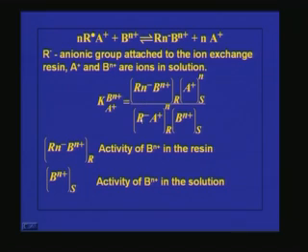So this is the expression to find out the selectivity coefficient. It is just similar to the chemical equilibrium. So how do we find out the chemical equilibrium constant? It is nothing but the product of the concentration of the products divided by the product of the concentration of the reactants. So that is exactly what we are doing here.